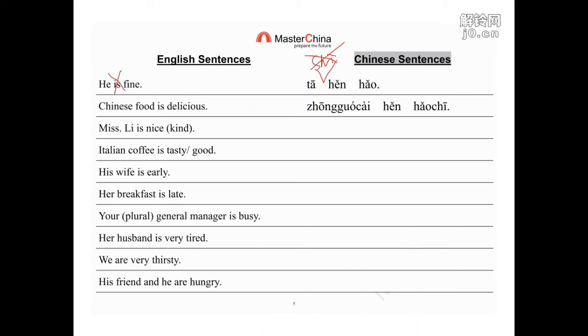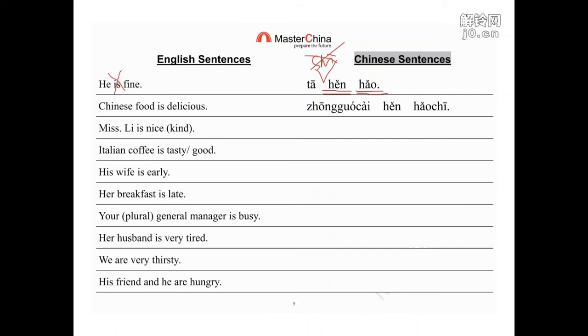For any opinion, any adjective, you need to give people a clear degree. It's very good, or it's just so-so, or a little bit, it's fine, it's okay, it's perfect. We need a degree word. 很, please keep it in mind. So we shouldn't put 是, but we must put 很.